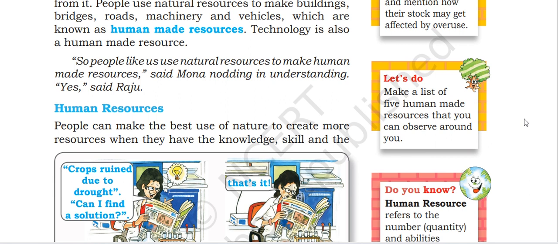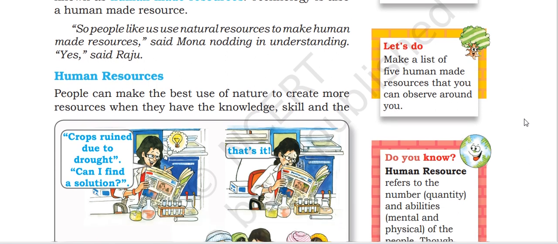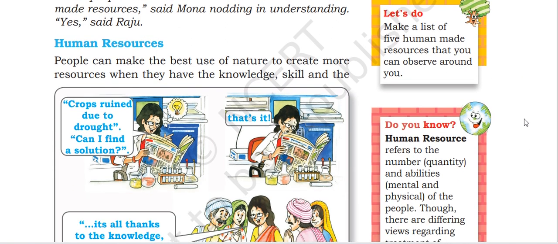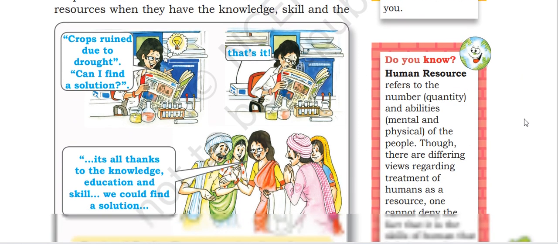Human resources. People can make the best use of nature to create more resources when they have the knowledge and the skill. Crops failed due to the drought. Can I find a solution? That's it. It's all thanks to the knowledge, education, and skill that we could find a solution.